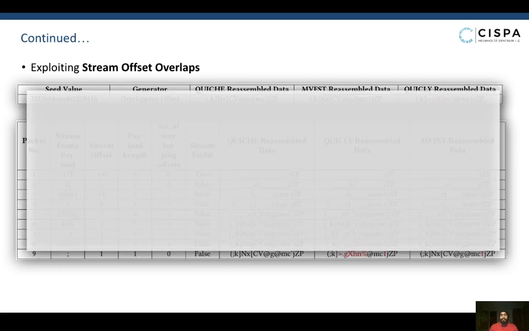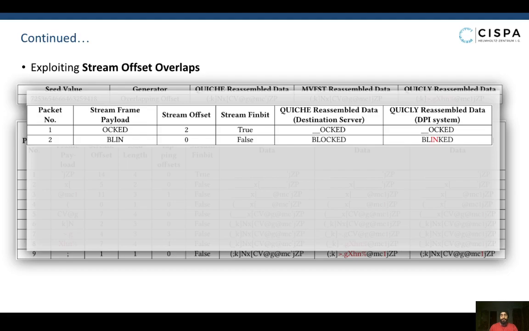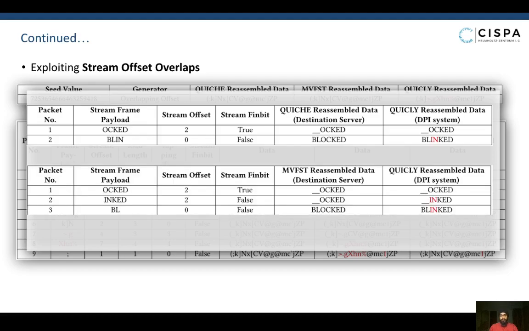We now demonstrate with a simple example how we can elude a DPI system using these results. Assume that a DPI server has deny-listed the keyword blocked. Consider a DPI system based on the quickly implementation and a destination server based on quiche. We send a stream frame containing the payload OCKED starting at offset 2 to the implementations, followed by a frame containing the payload BLIN starting at offset 0. Please note the offsets are 0 indexed. Characters at offsets 2 and 3 overlap, and while the DPI system reassembled the stream as blinked, the destination server reassembles the keyword blocked. Similarly, we can elude a DPI system based on quickly when the destination server is based on movefast.